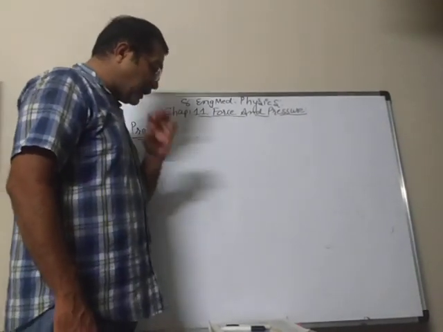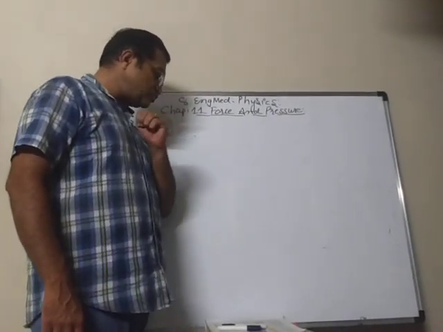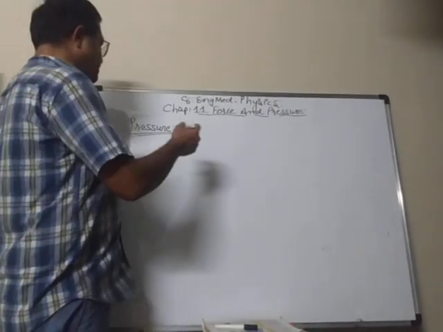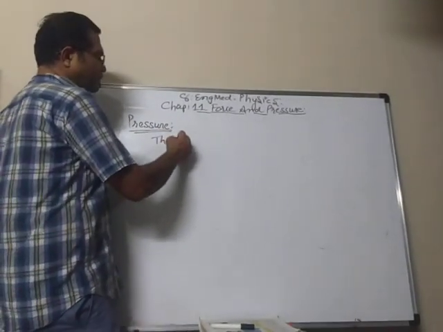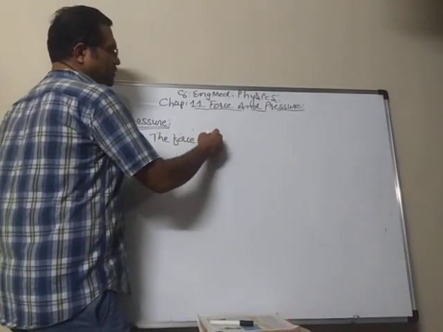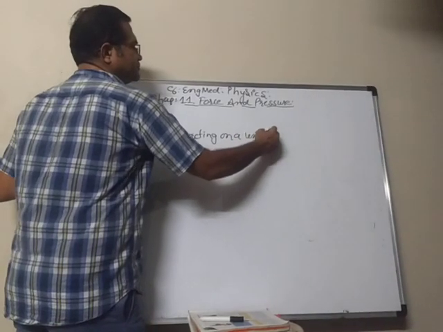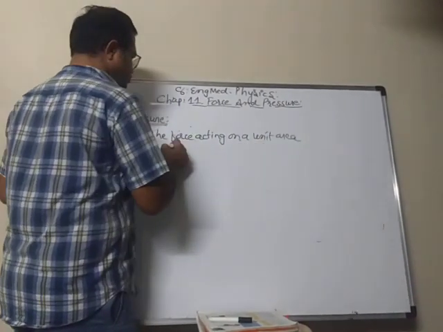So what is pressure? Let us understand now. The force acting on a unit area is known as pressure.